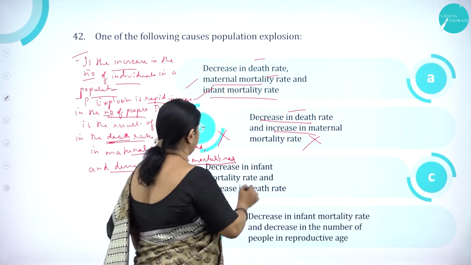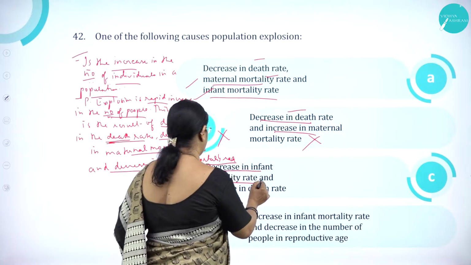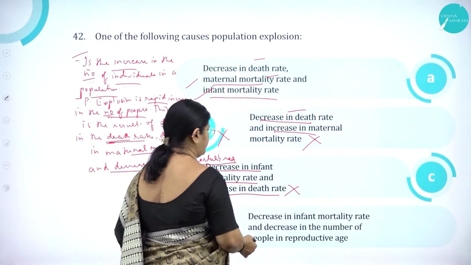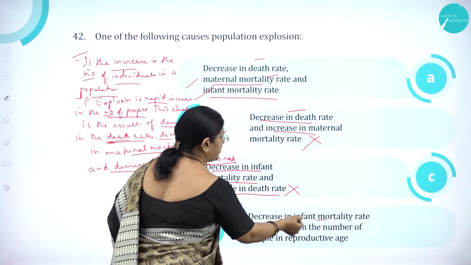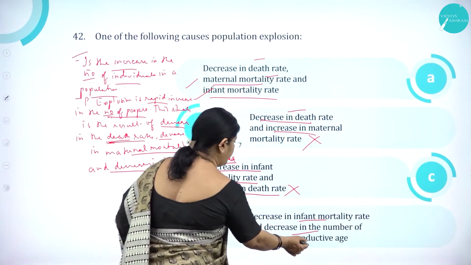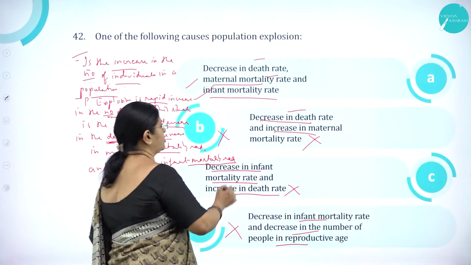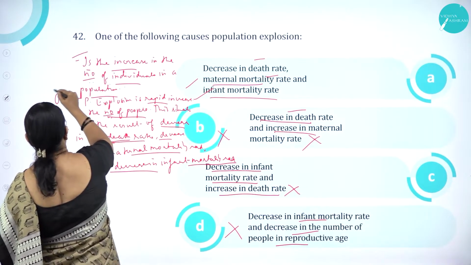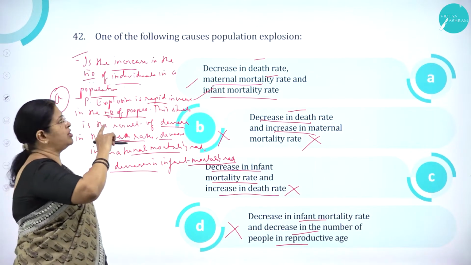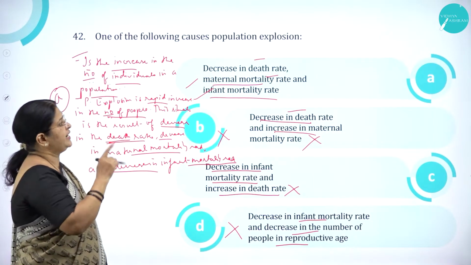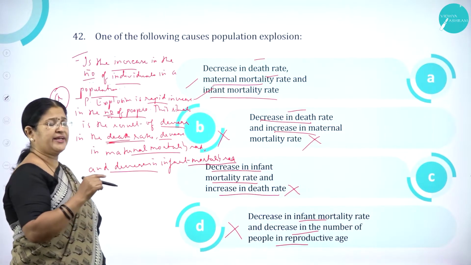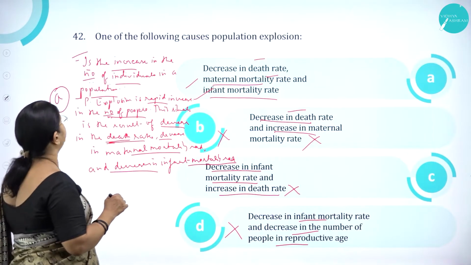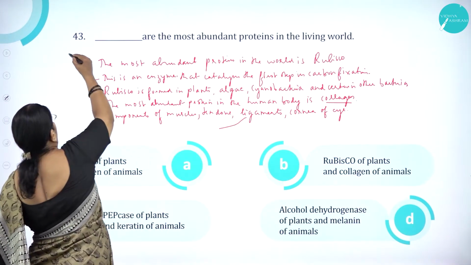Option A is correct. Decrease in infant mortality rate and increase in death rate is wrong. So option C is wrong. Decrease in infant mortality rate and decrease in the number of people in the reproductive age is wrong. So option A is correct. One of the following causes for population explosion is decrease in death rate, decrease in maternal mortality rate and decrease in infant mortality rate. Moving on to question number 43.